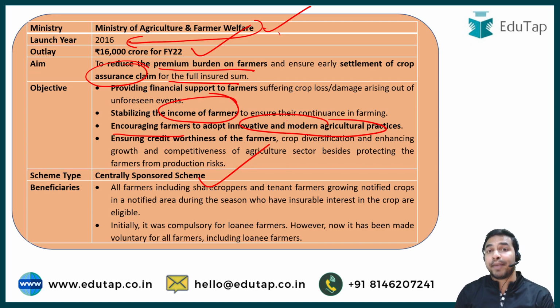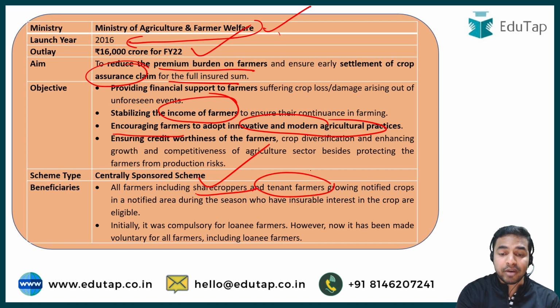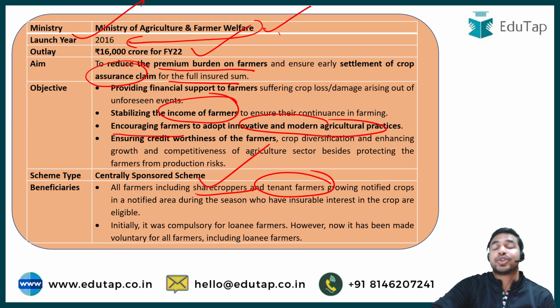And if we talk about the beneficiaries which can get benefits from this particular scheme, which has been launched by the Ministry of Agriculture and Farmer Welfare, then all the farmers, including the sharecroppers and tenant farmers which are growing notified crops in a notified area during the season and who have insurable interest in the crop, can avail the benefits of this particular scheme, which was launched in year 2016 by the Ministry of Agriculture and Farmer Welfare. So I hope that this particular part is very much clear to all of you.